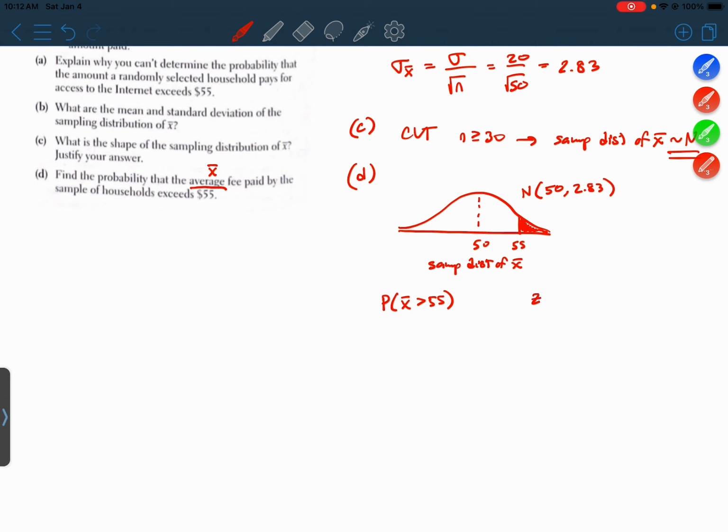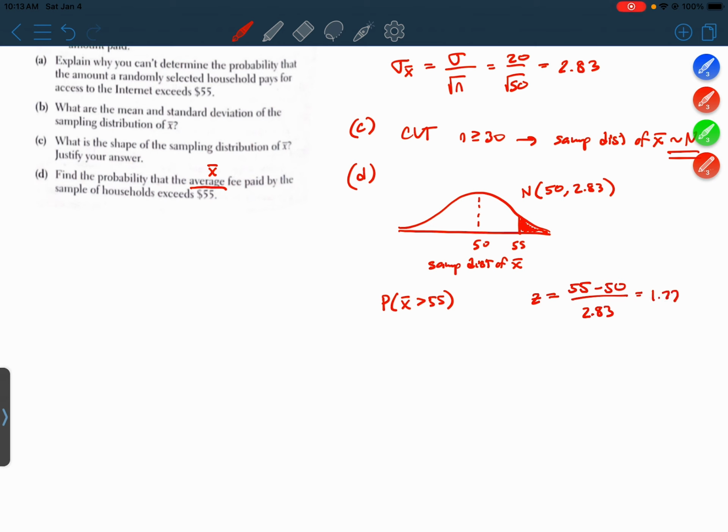So we need to find the z-score. So value minus mean over standard deviation. That's going to be 5 divided by 2.83, so about 1.77.